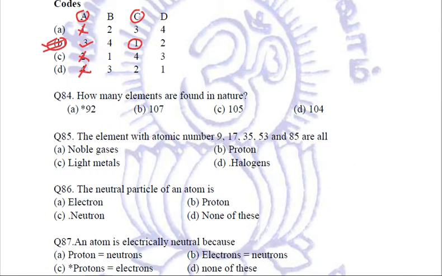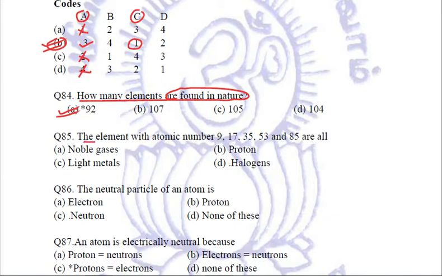Let us come to the next question. How many elements are found in nature? We know that 92 is the right answer. These are the elements which are naturally occurring out of the 118 that we know till now. Out of these, the naturally occurring are 92. Coming to the next question.